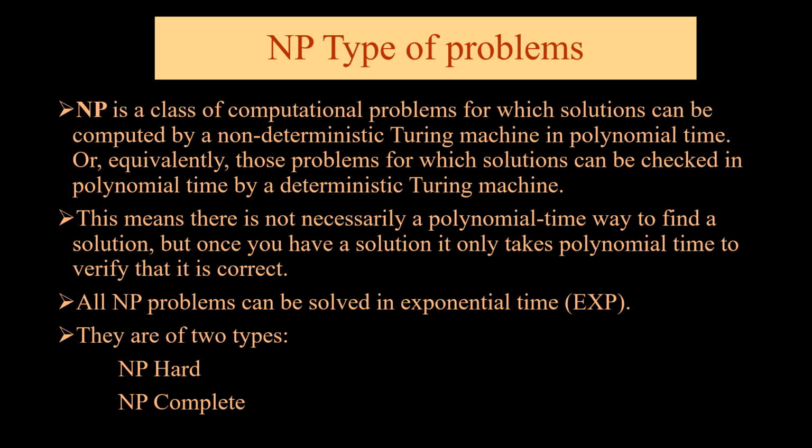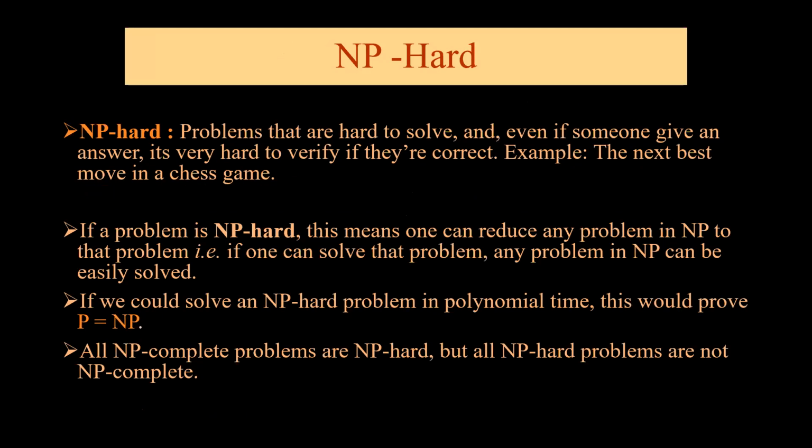There are two types of NP problems. One is NP hard, another is NP complete. NP hard problems are the problems which are hard to solve, and even if someone gives an answer, it is very hard to verify it is correct. The best example of an NP hard problem is a move in a chess game. We cannot verify whether the move which was taken is the correct move or not.